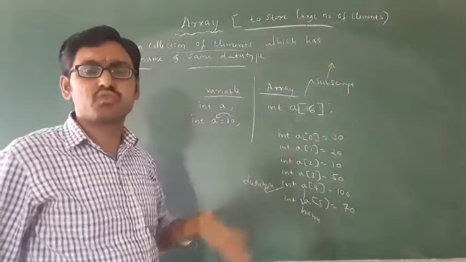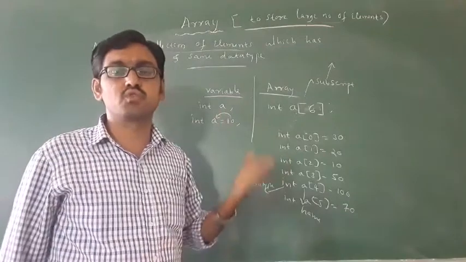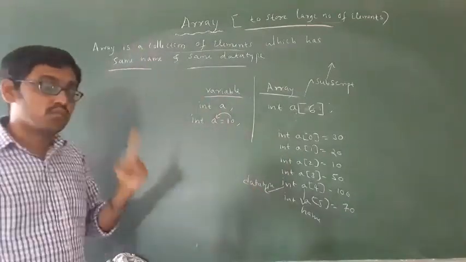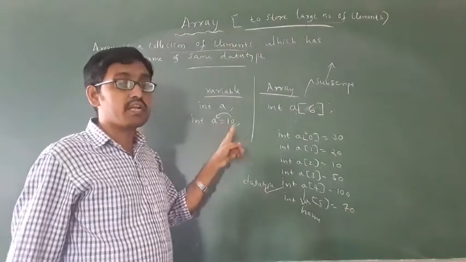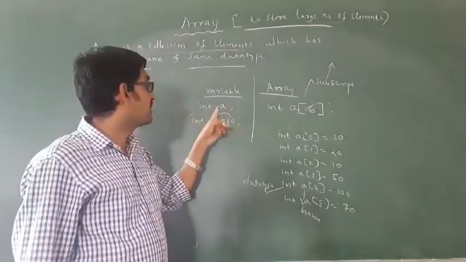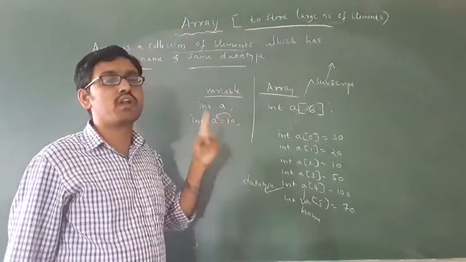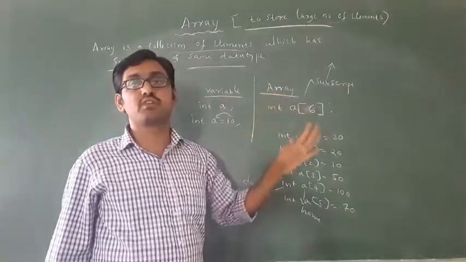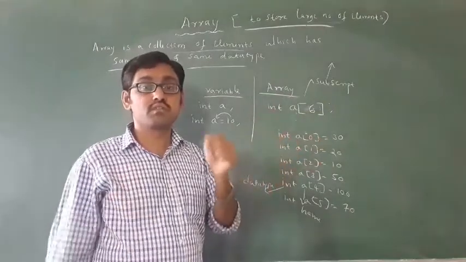Any value you can store in this. A variable can store only one value, for example int a stores only one value. But a of 6 means 6 values it can store.